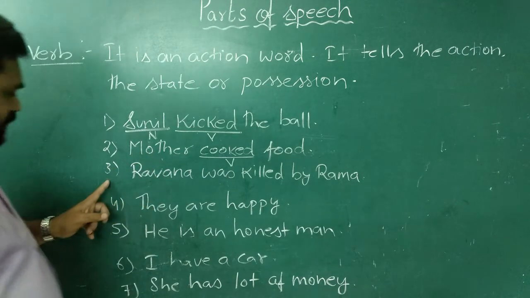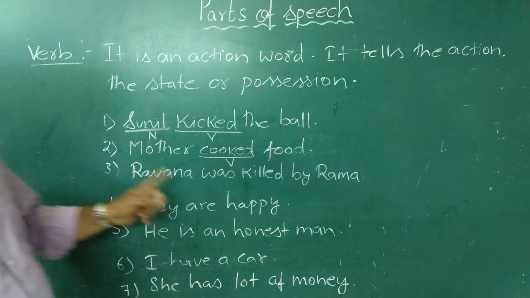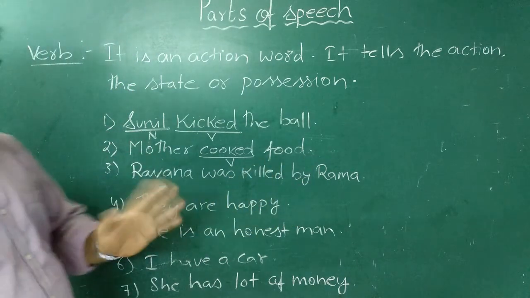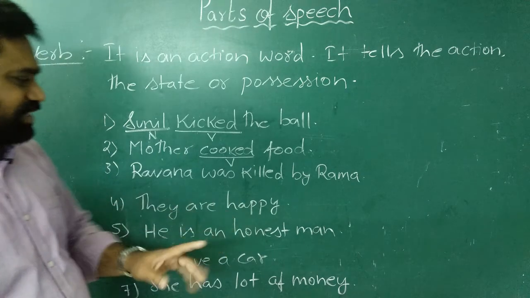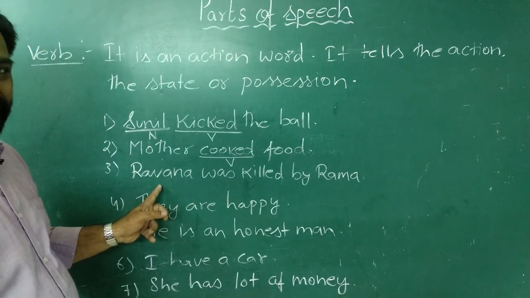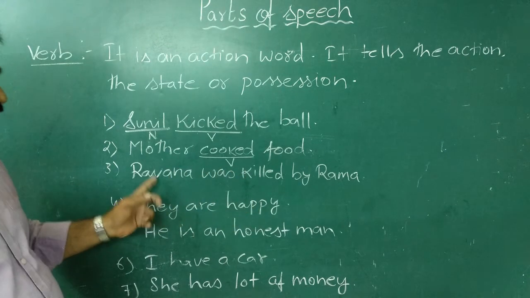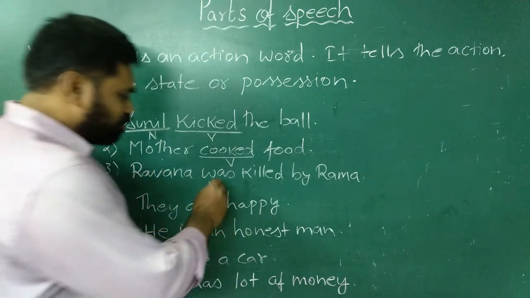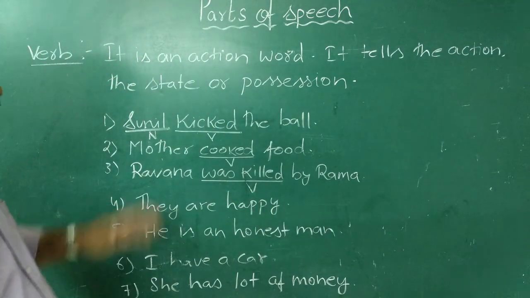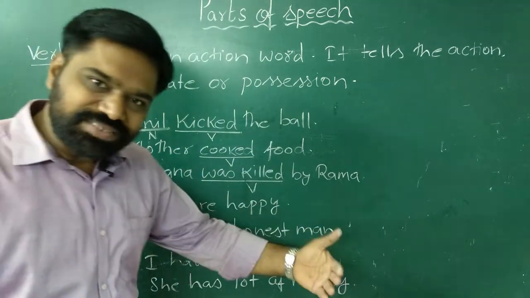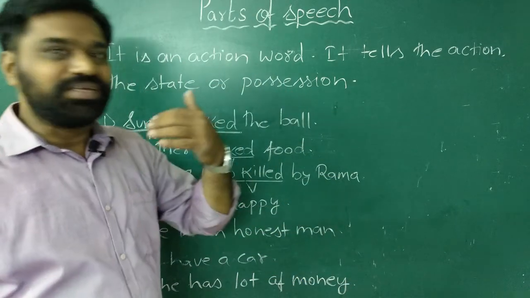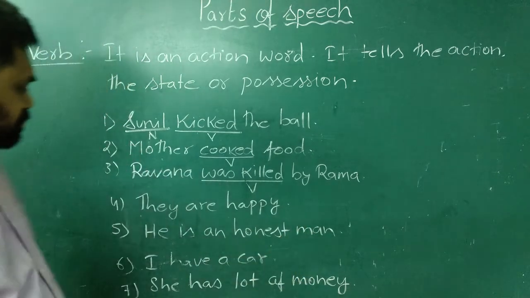Now see the third sentence. Ravana was killed by Rama. If you focus on this sentence, Ravana is not doing the action. The action is done on Ravana. So again here, was killed is the verb. So we have to understand this. What is done by the subject is a verb. What is done to the subject is also a verb.